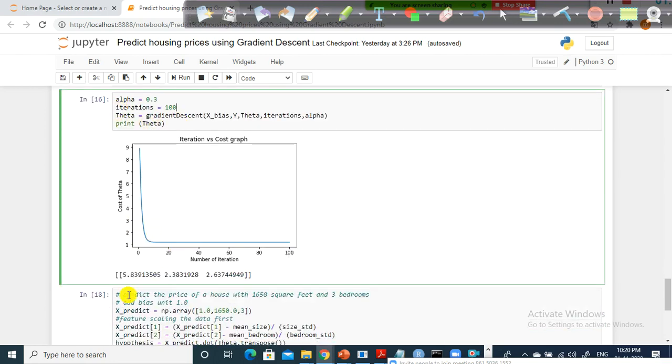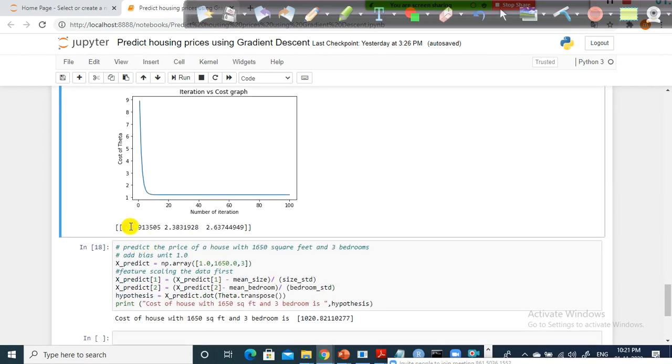And also I just printed the theta value. So this is my intercept value and the estimated intercept value. For this estimated intercept and the slope values, my cost is getting reduced. Use these three values for theta naught, theta 1 and theta 2 to get the optimal cost, which means to get the lesser error.